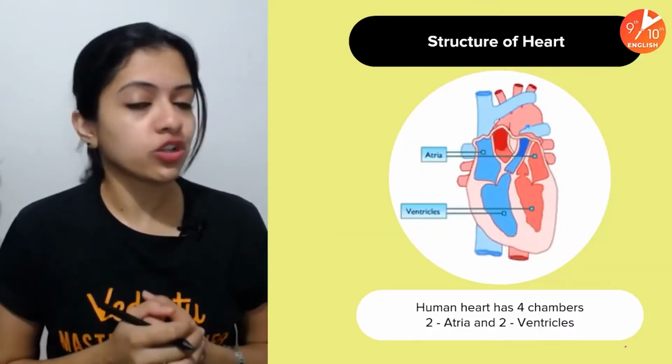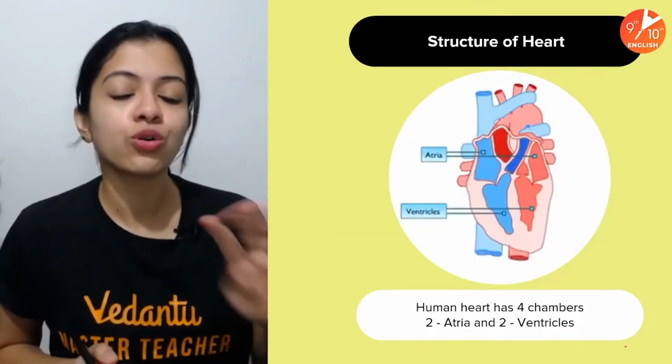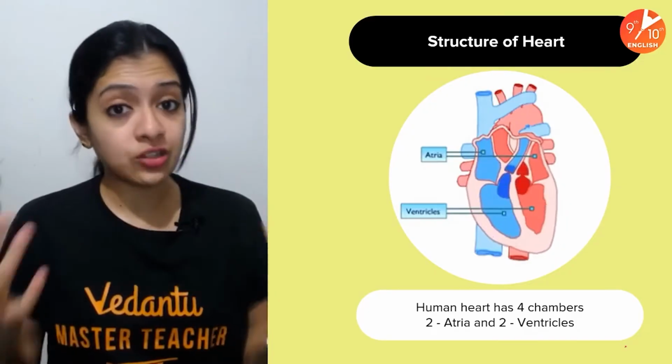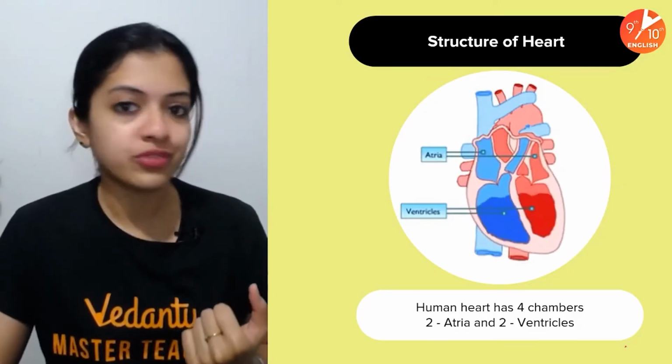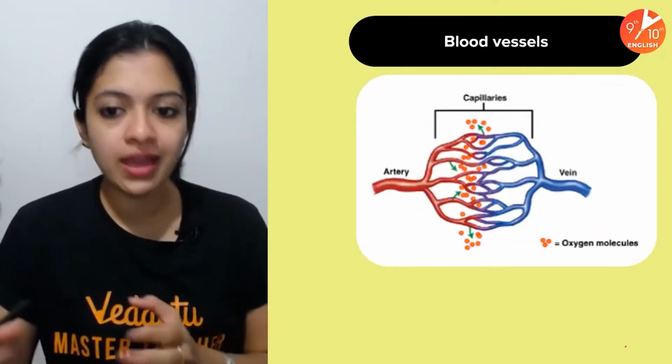Now coming to the structure of the heart. Of course, our heart has 4 chambers, which are the 2 upper atria and the 2 lower ventricles, the right and left atria and ventricles.